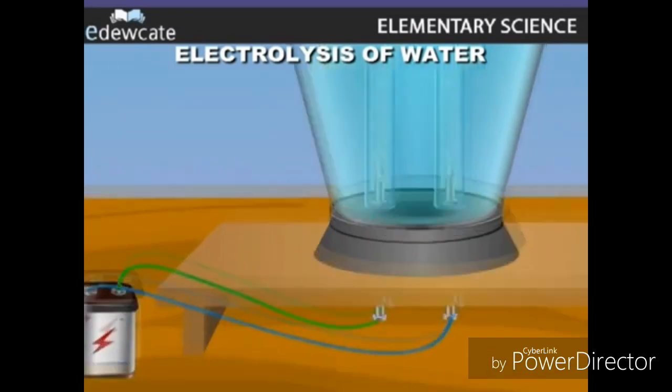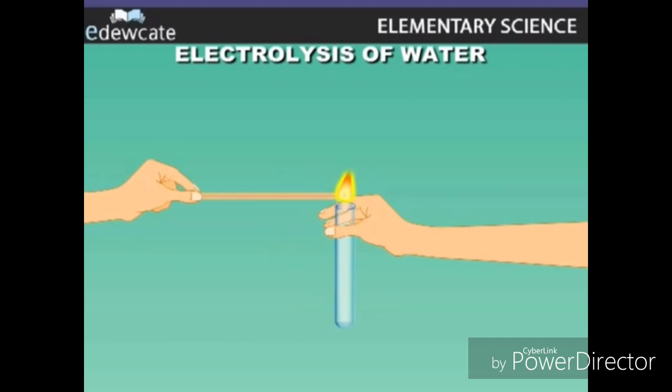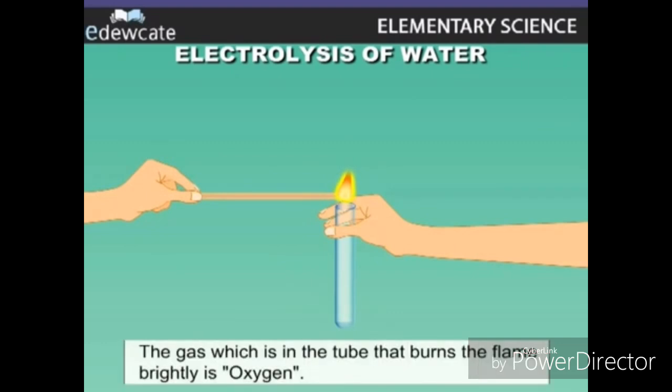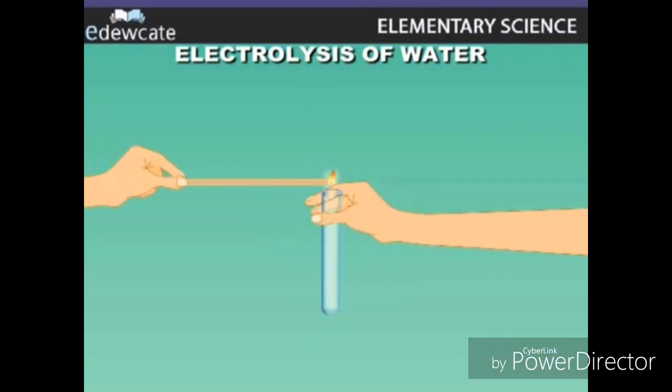From this activity, we observe that the volume of the evolved gas above the cathode is double the volume of the evolved gas above the anode. The evolved gas above the anode makes the glowing splint glow more, while the evolved gas above the cathode burns with a blue flame and makes a pop sound.